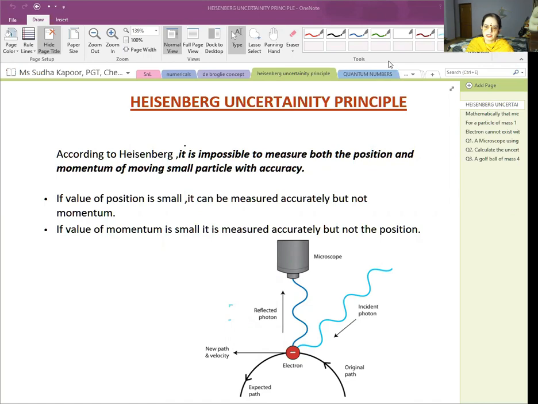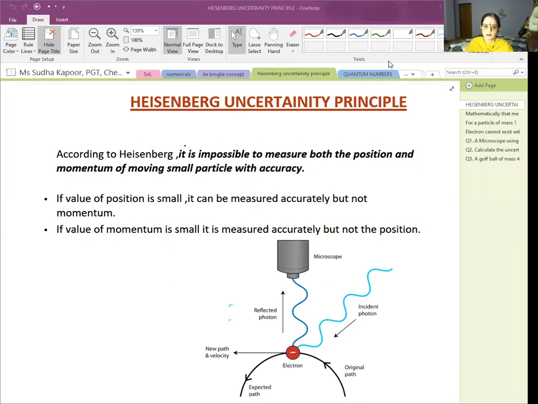And the position and momentum for such objects can be calculated. But when we talk about the very small particle, the subatomic particle, this concept becomes impossible. And because of this, the existence of a definite path, in case of the orbit, the trajectories for subatomic particles is totally ruled out, because such a thing is not possible in case of subatomic particles.